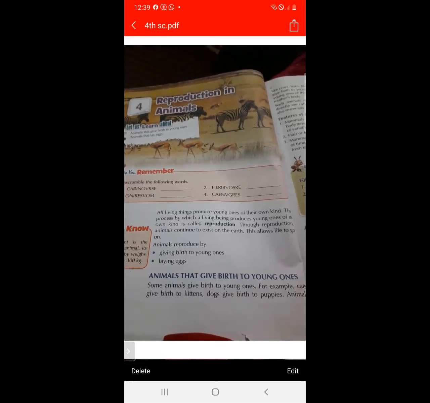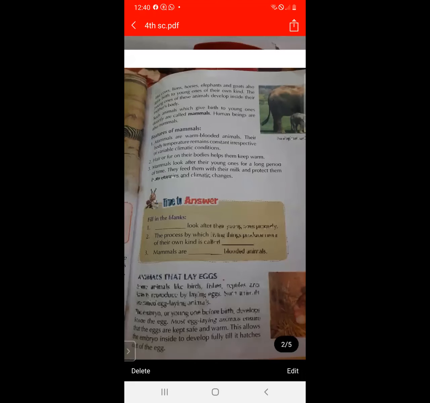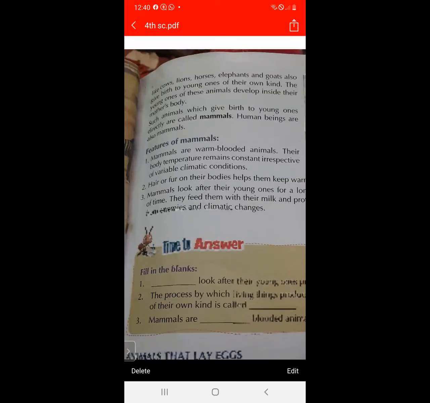So what is the young one of a dog? Puppies. And what is the young one of a cat? Kitten. Animals like cow, lion, horse, elephant, and goat also give birth to the young ones of their own kind. And the young ones of these animals develop inside their mother's body. Some animals which give birth to the young ones directly are called mammals, and human beings are also called mammals.